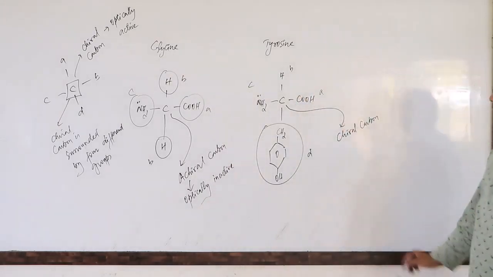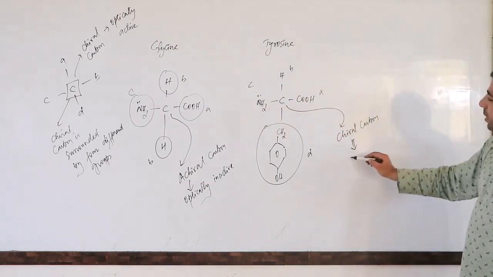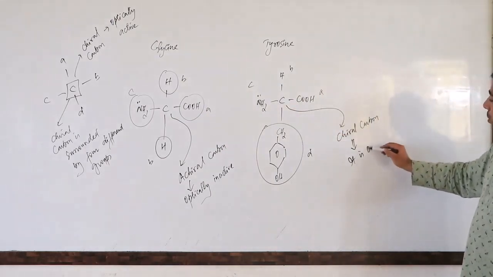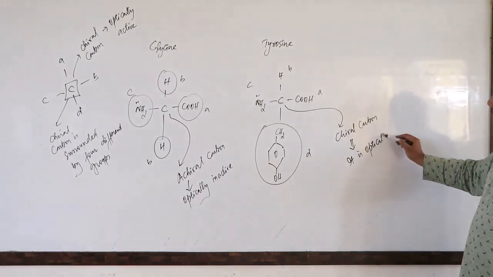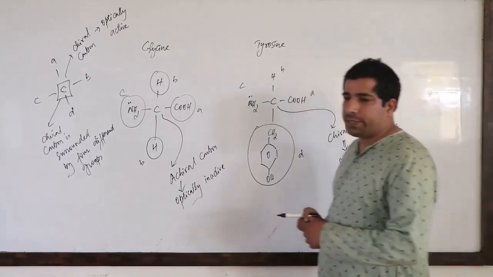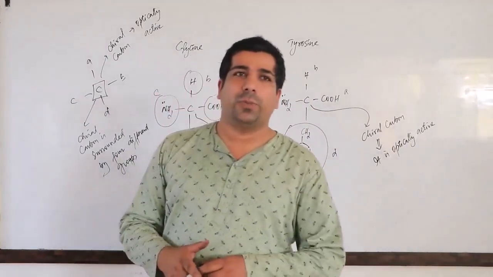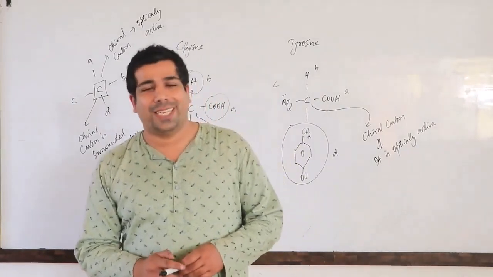If we look at the tyrosine molecule, this is a chiral carbon, and it is optically active. So I hope, my dear friends, that you have understood how you can find out whether an amino acid is optically active or optically inactive.